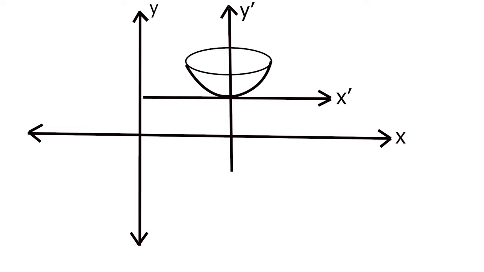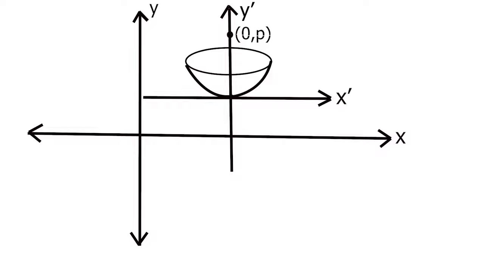Question number 4. Follow the picture and relate what I'm saying here. We have the XY coordinate system here, and let's take this as the satellite dish. The signal coming from the satellite strikes the surface of the dish and is reflected to the focus. So here is the focus where the receiver is located.